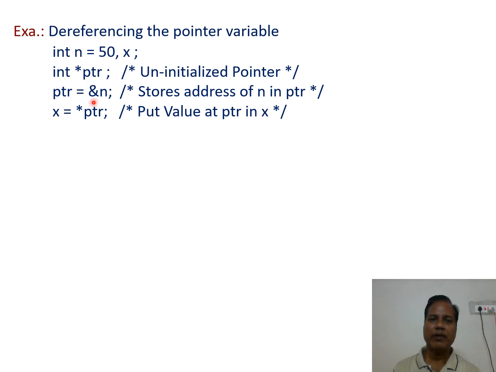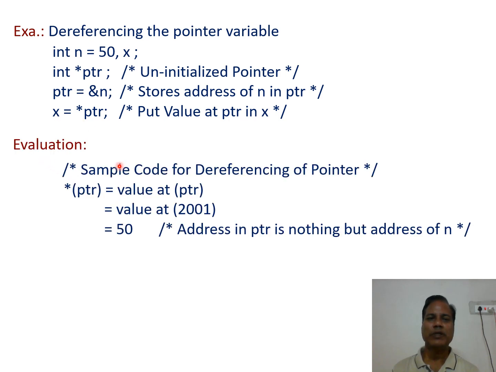Then ptr equal to &n; this statement assigns the address of variable n to the pointer variable, and the last statement x equal to *ptr; the data pointed to by this pointer variable is assigned to the variable x. This is called dereferencing of the pointer variable.